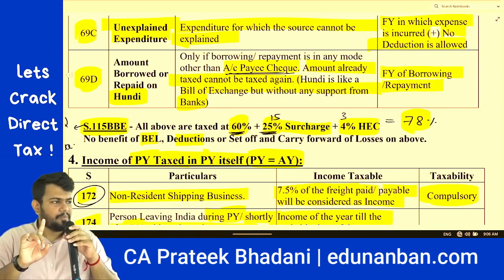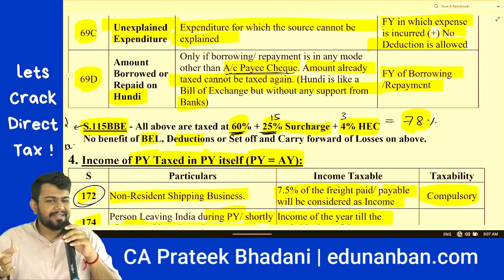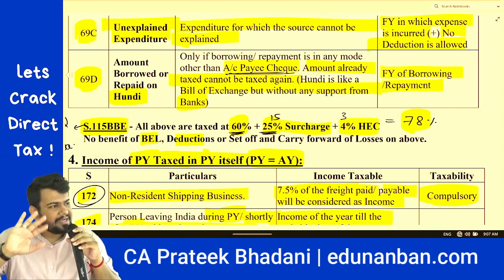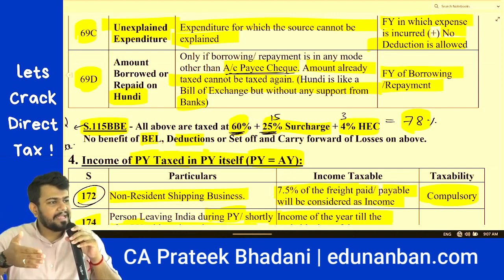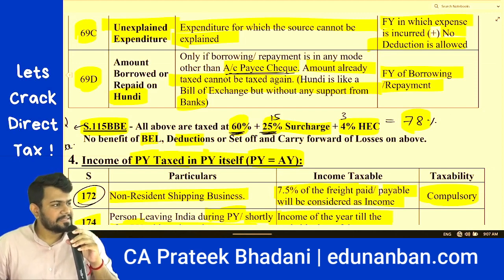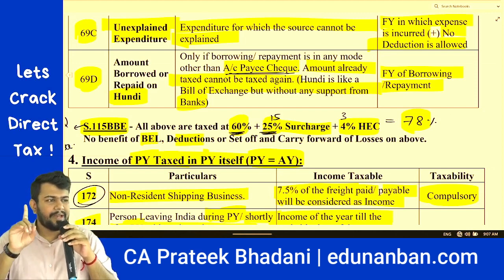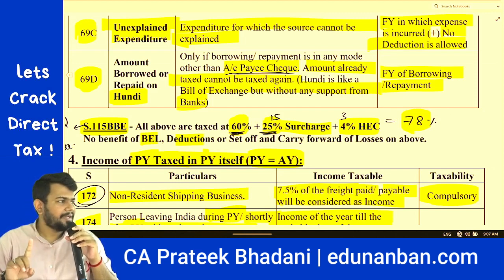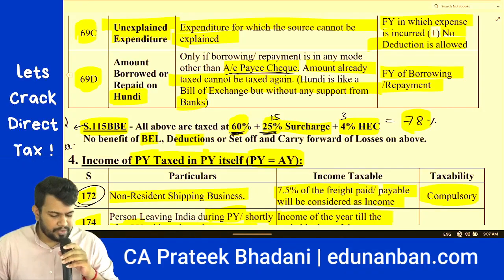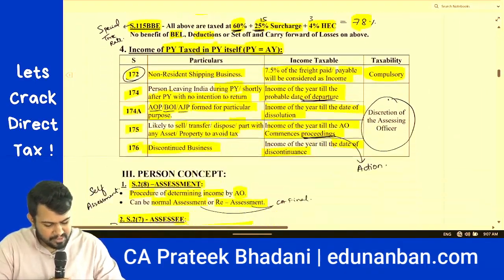However, one small point, what is that? If one time the hundi transaction is already made as undisclosed source, again on the repayment, it will not be made as undisclosed source, because one income can be taxed only one time. It will not be taxed two times. So this is undisclosed source.